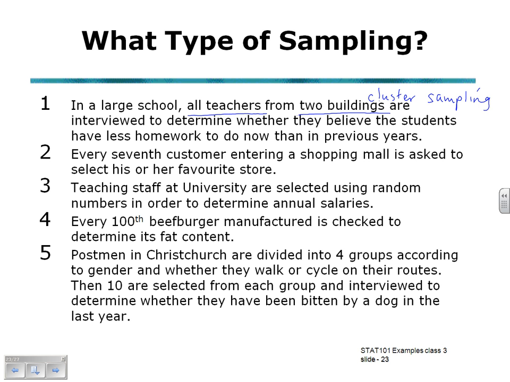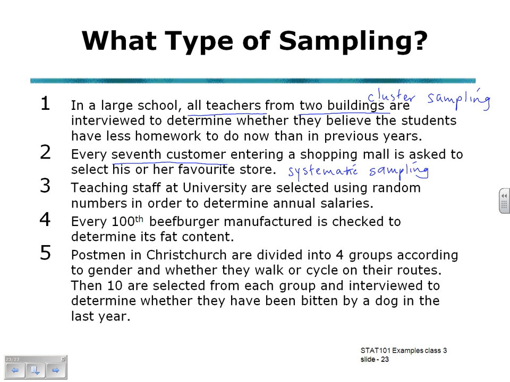Number 2, every 7th customer entering a shopping mall is asked to select his or her favourite store. Every 7th customer, it's systematic sampling. Every 7th customer, number 7 or number 14, number 21, it's in a systematic order.